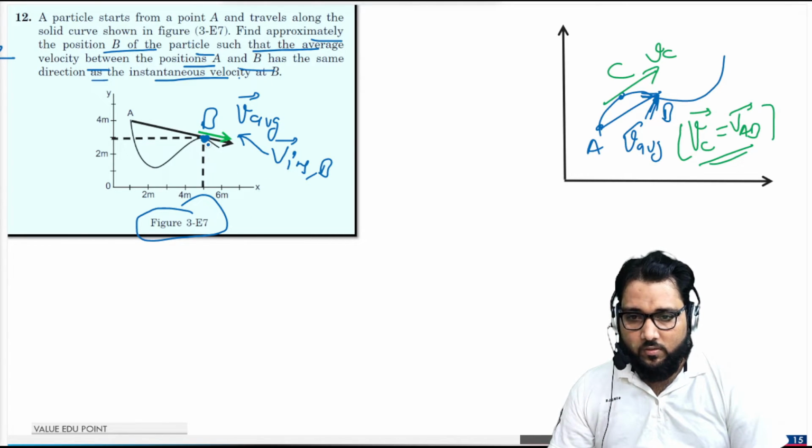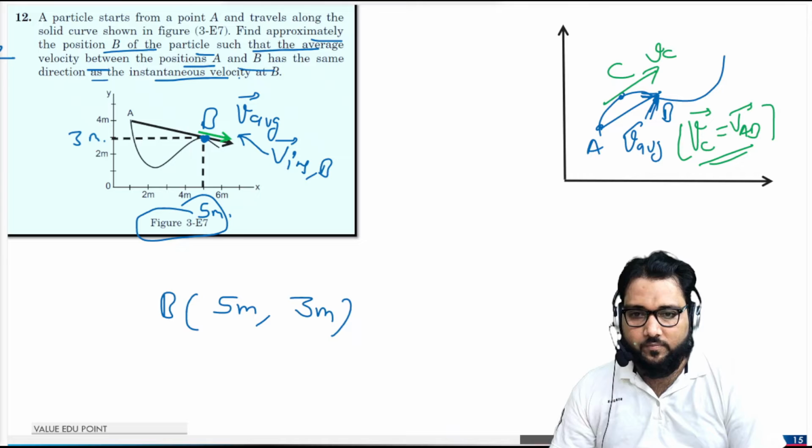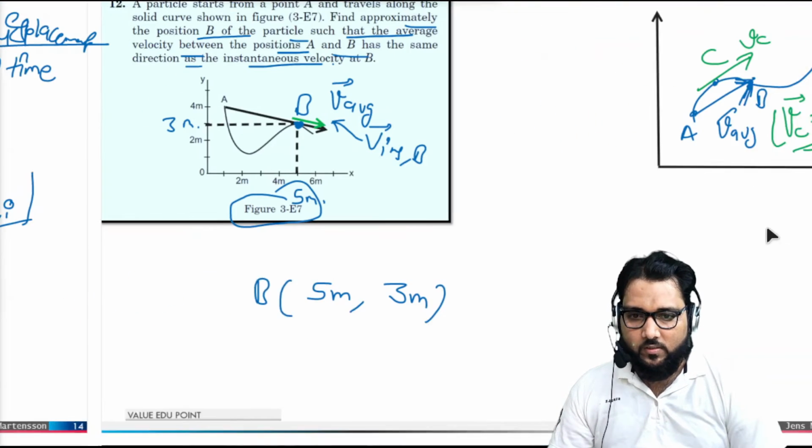So the coordinates of this point: this is 5, and this is 3. So the point B coordinates, the x coordinate will be 5 meter and the y coordinate will be 3 meter. So this is the concept you have to remember in your mind. Okay,